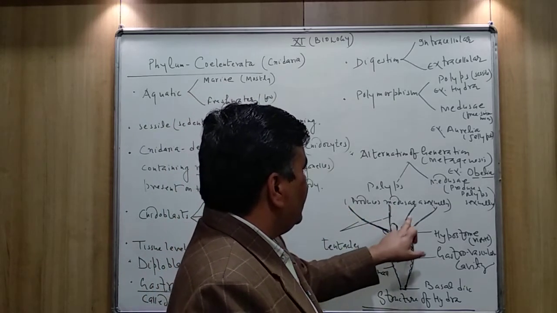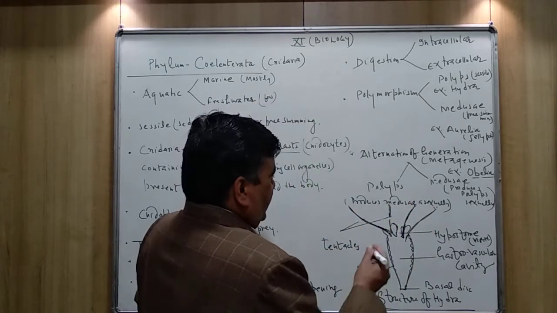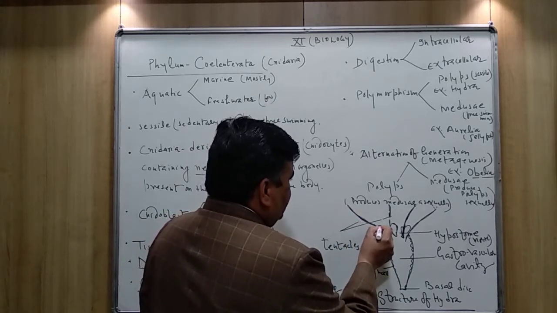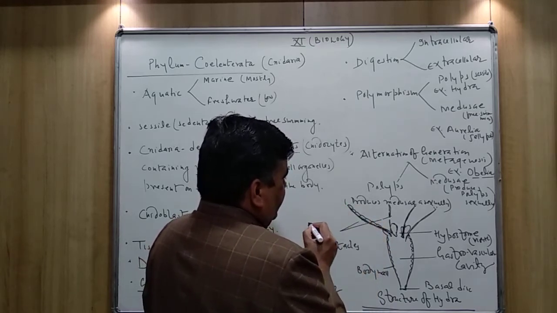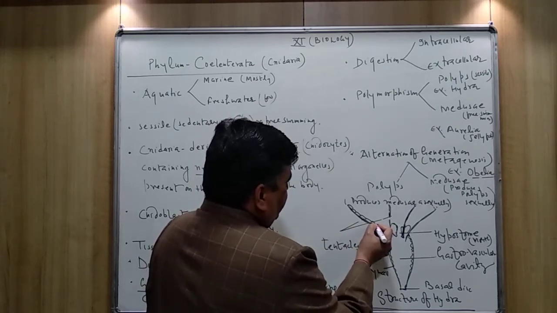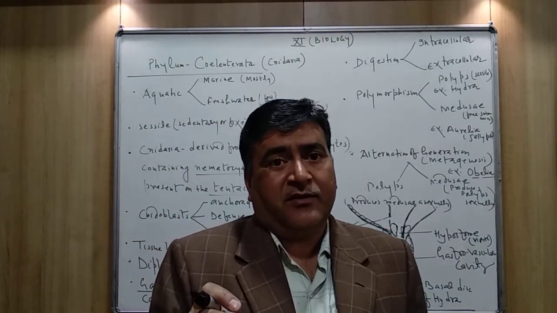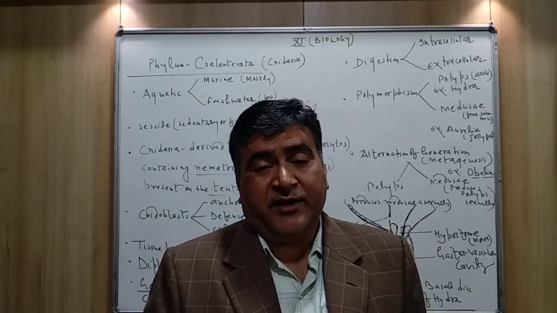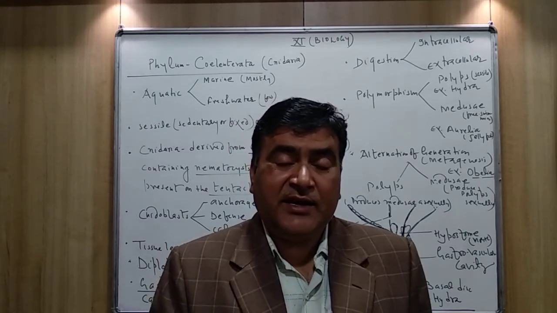The tentacles are the projections present on the exterior side, and each tentacle is lined by which cells? The nidoblast or nidocytes. And in the nidocyte or nidoblast, which cell organelle is found? Nematocyst. So simply you can say the tentacles are made up of nidocytes containing nematocyst,